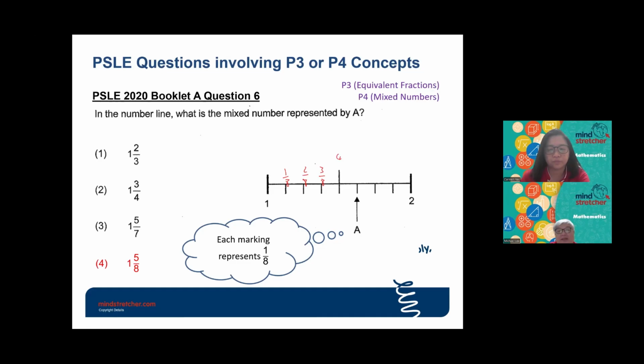This is 4/8, this is 5/8, 6/8, 7/8. So if each marking is 1/8, the one represented by A will be 1 and 5/8. So that's why we have the answer, which is number 4.